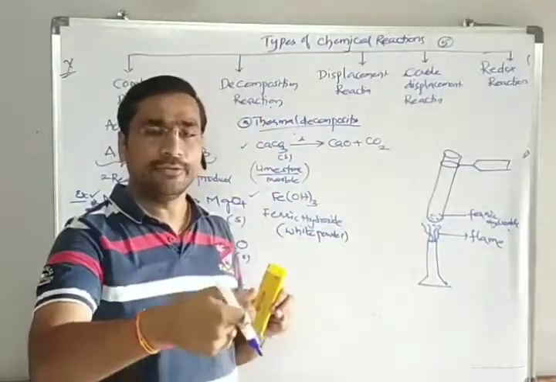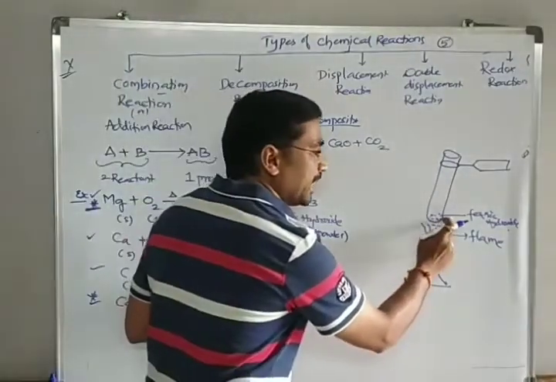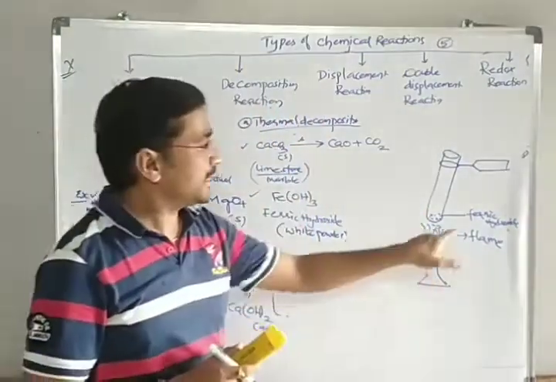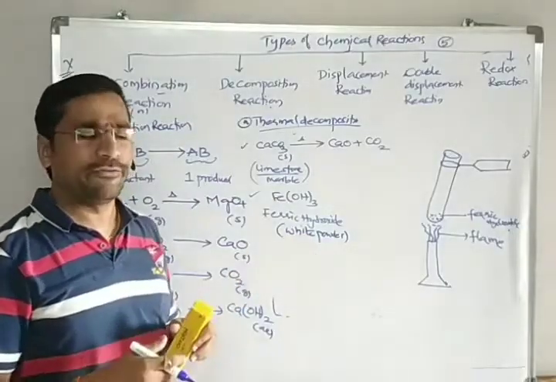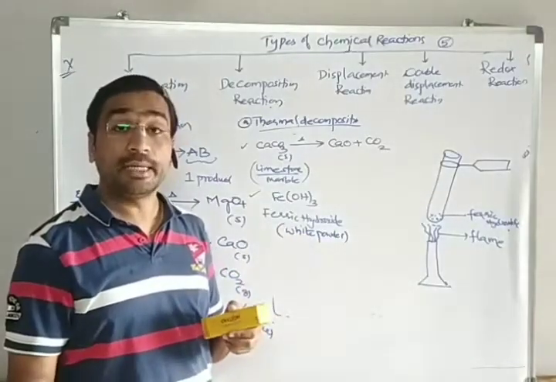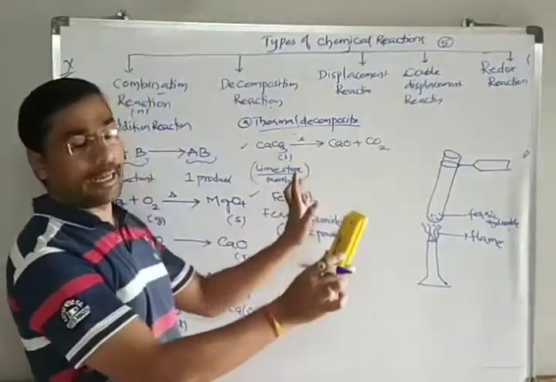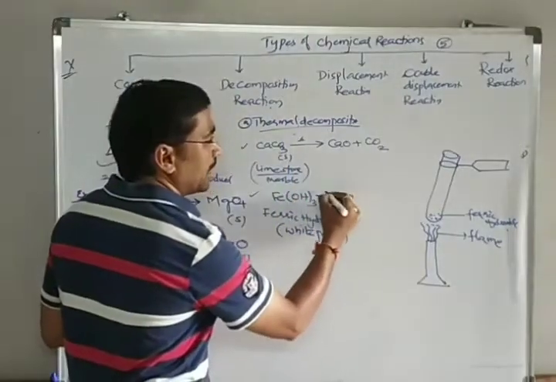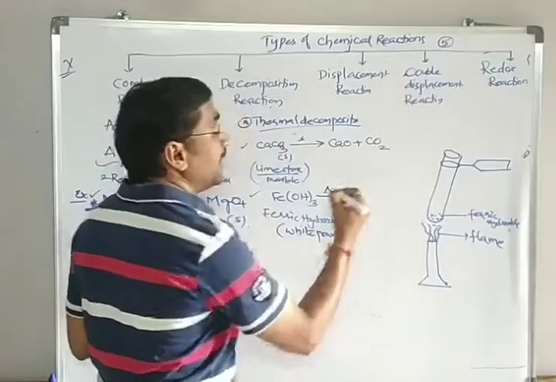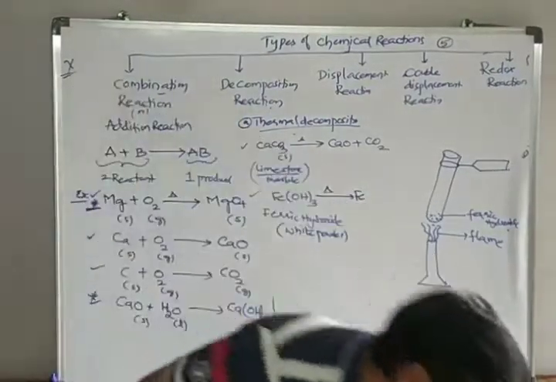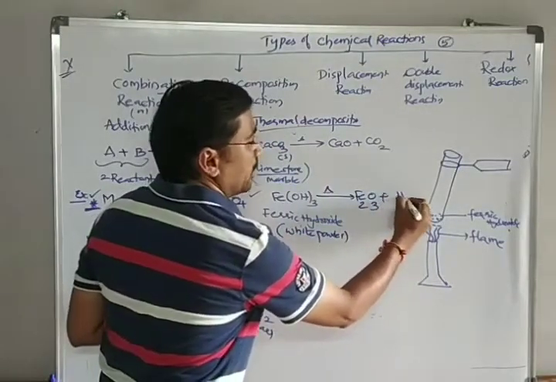When you heat for a minute or two, automatically after some time we observe a change in the color of this compound. What is the color of ferric hydroxide? White. We don't know yet what products we'll get, but any change happening means a reaction is happening. When ferric hydroxide is heated directly, it converts into ferric oxide, Fe2O3, with the loss of water.